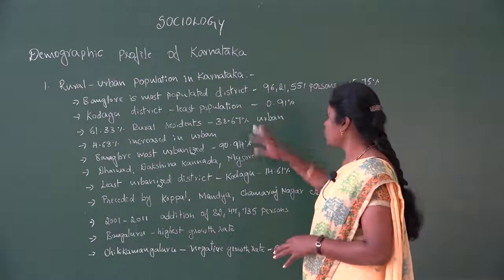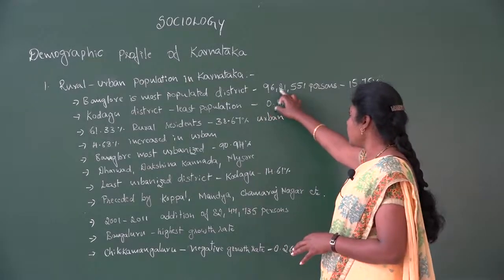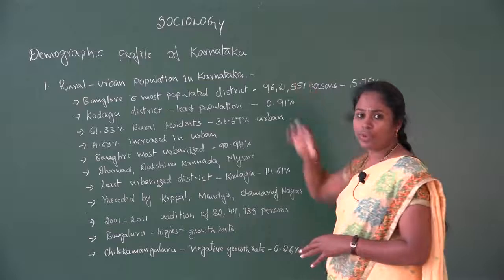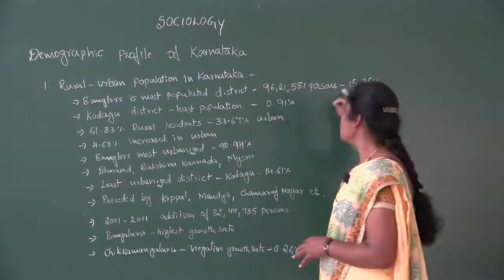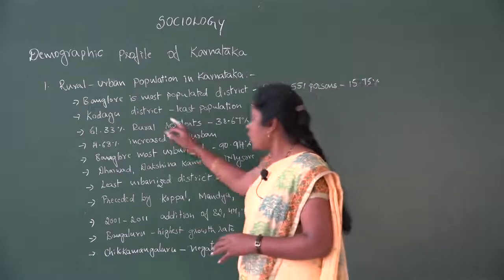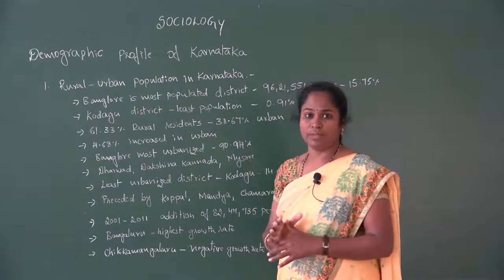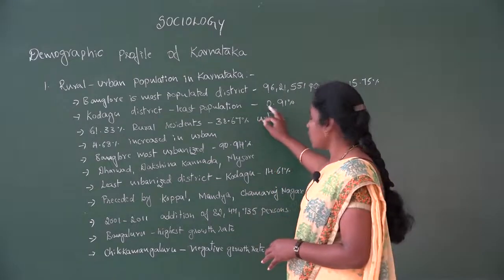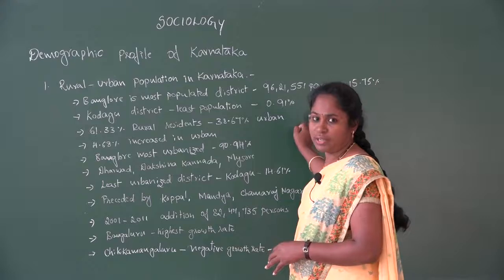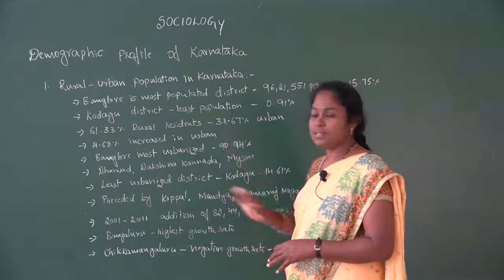The contribution of Bangalore is 96 lakhs 21,552 persons, which is 15.75%. And Kodagu is the least populated district, with a contribution of 0.91% to Karnataka state.